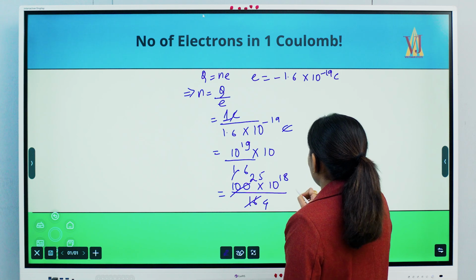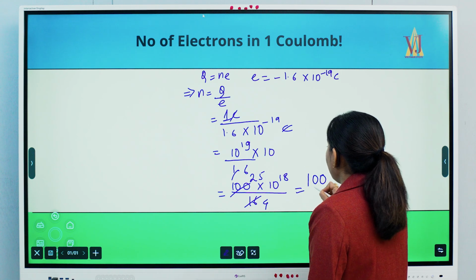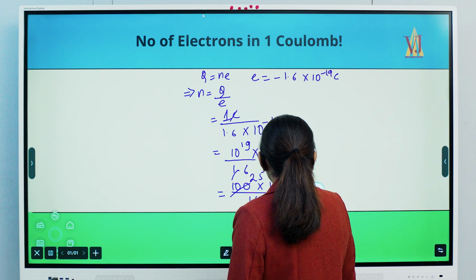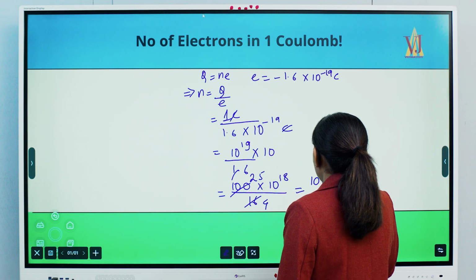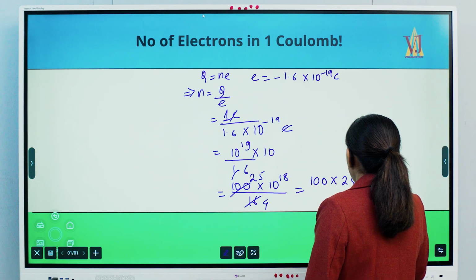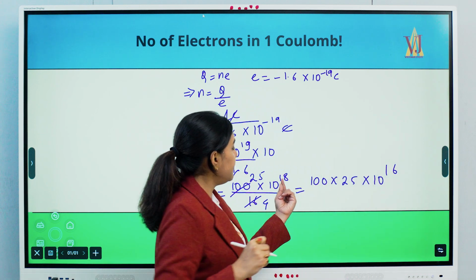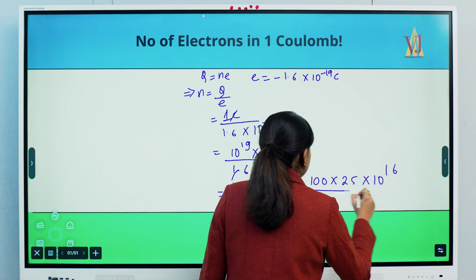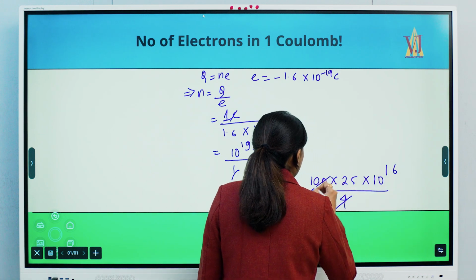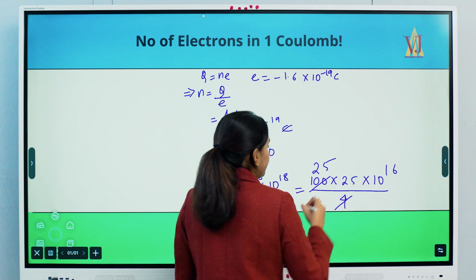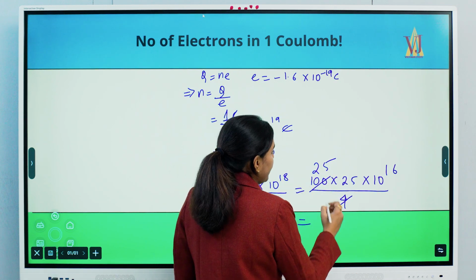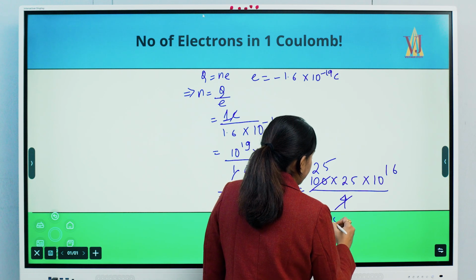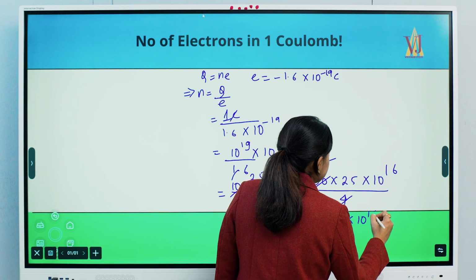Now next, I'll follow here itself. So again, I will be pulling another 100. So we have 25 already, and 10 to the power now 16, because again from here I have pulled out 2 zeros. Because I have 4 in the denominator, 4 twenty-fives are 100. Now we'll calculate: 25 into 25 is 625 into 10 to the power 16.